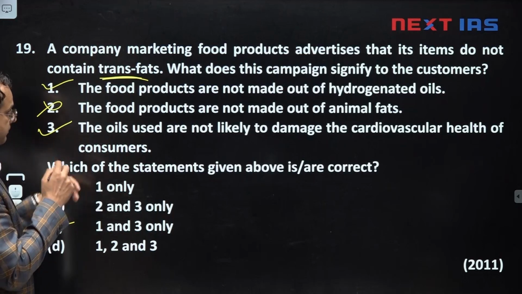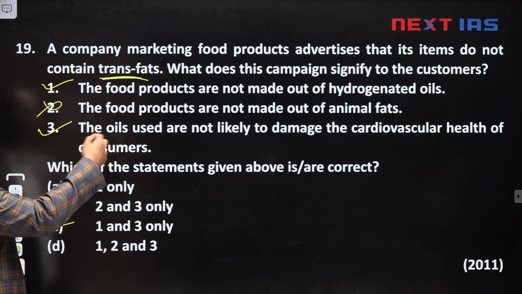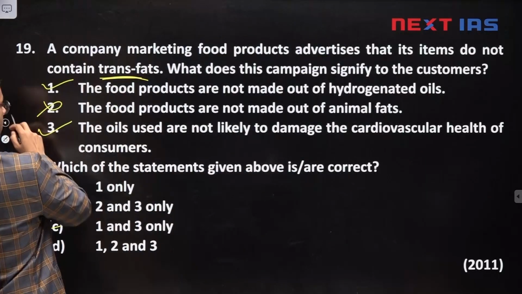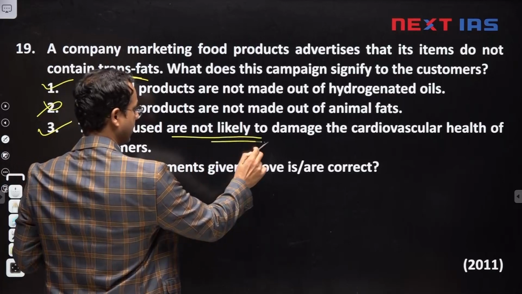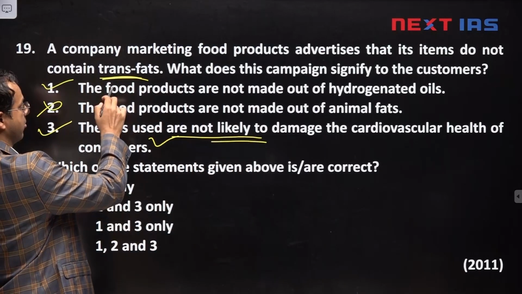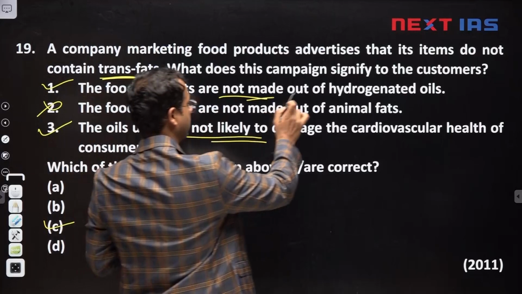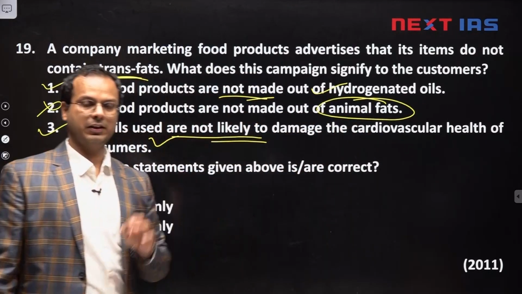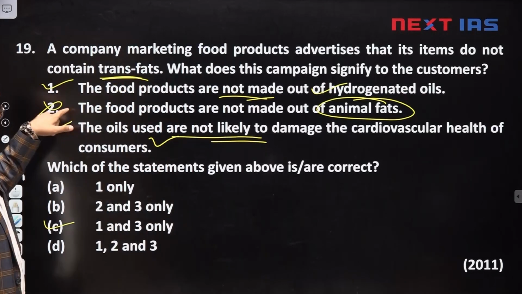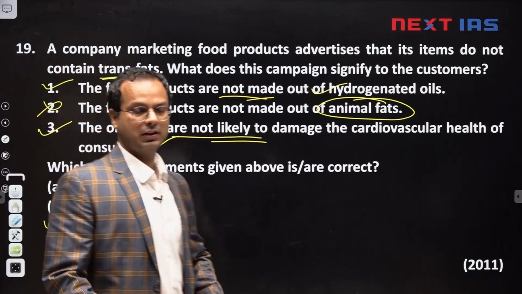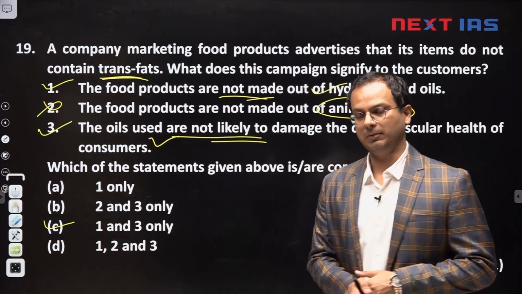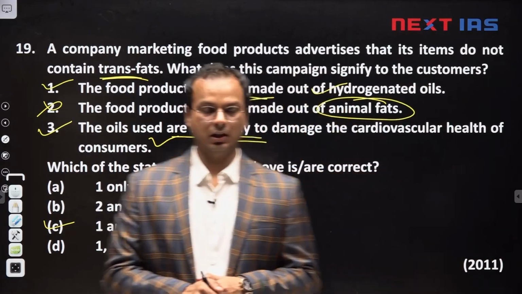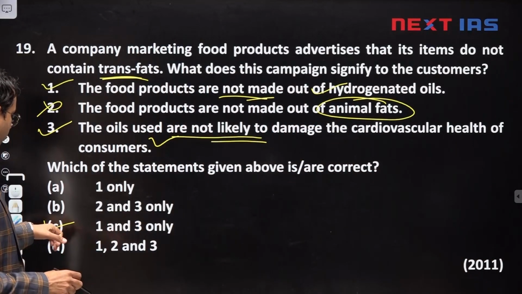ठीक है, तो इसलिए if the item does not have trans fat, it is not likely to damage the cardiovascular health. So this is true, and it is not made of hydrogenated oil. This is true. And animal fats में trans fat can be there, but it is in very small quantity. So this second statement is not ensured. If there is no trans fat, it is not ensured that they are not made from animal fats. ठीक है, तो with this statement, this C is the correct option.